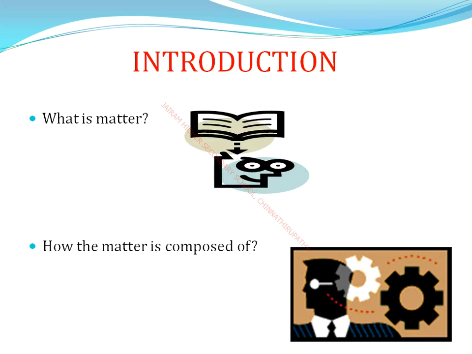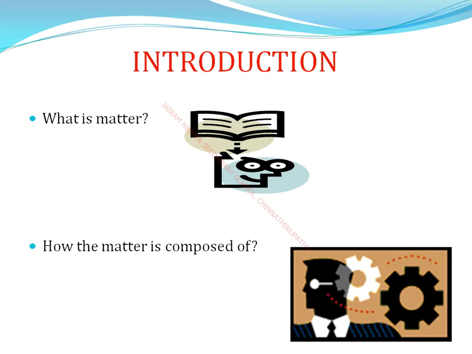Okay, the first part is clear: matter is anything which occupies space. Next, how is matter composed? Matter in any physical state is composed of smaller particles. For example, take a chalk piece. Most of the tiny particles are combined to form the chalk piece. The very smallest particles are known as atoms.